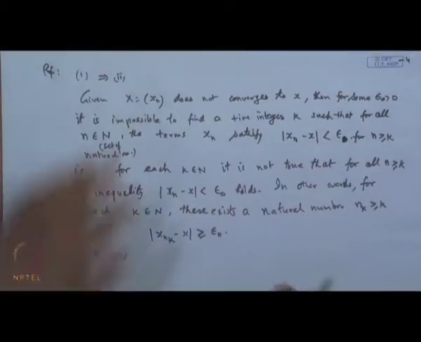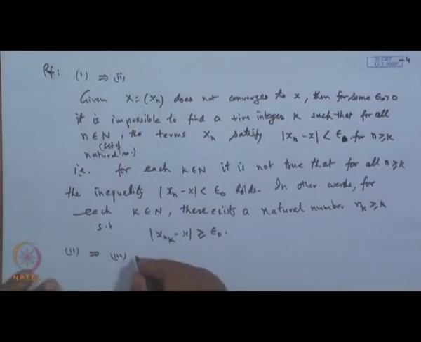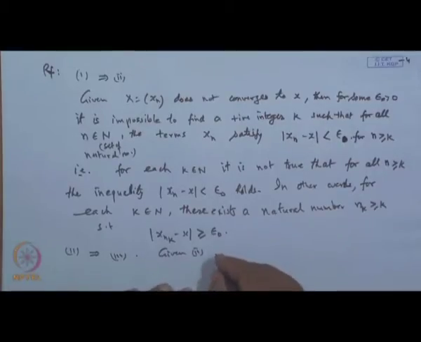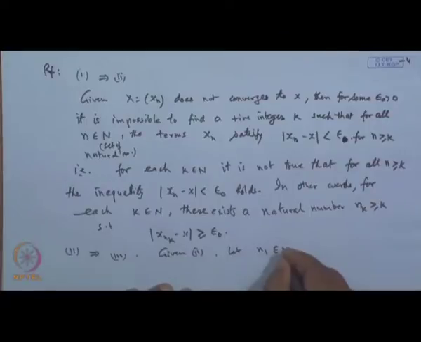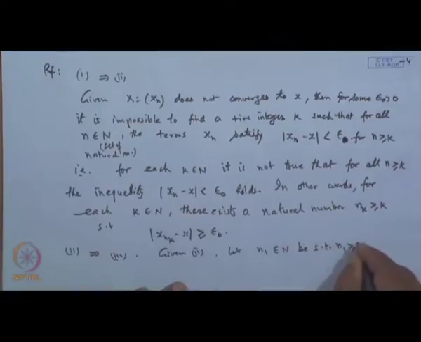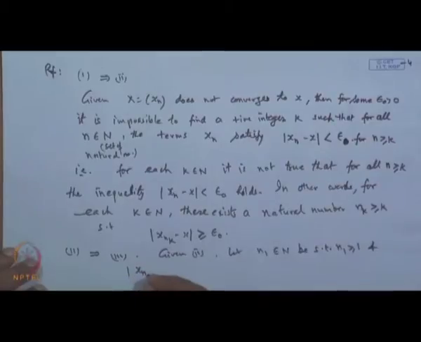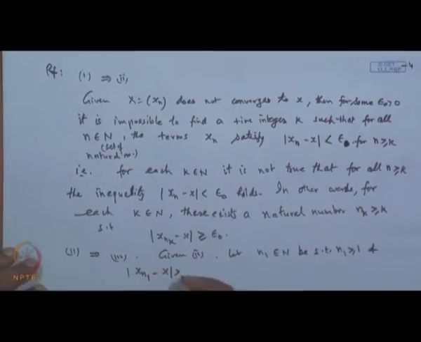So, using this, given 2, let n 1 be a natural number such that n 1 is greater than or equal to 1 and mod of x n 1 minus x is greater than or equal to epsilon naught.